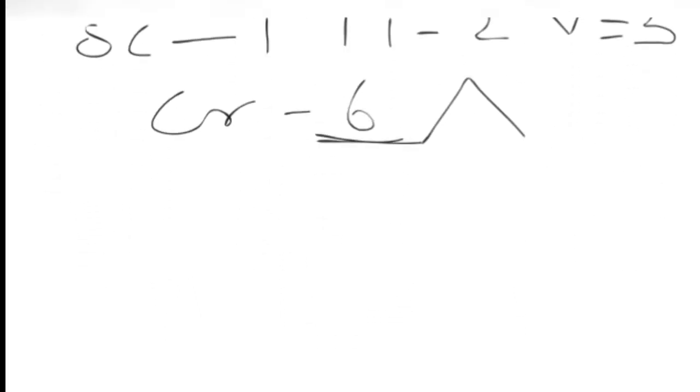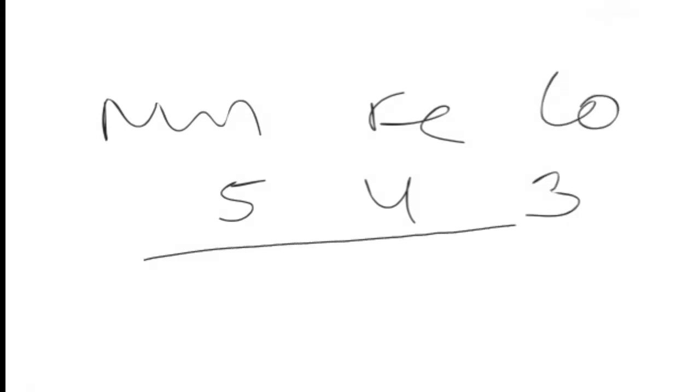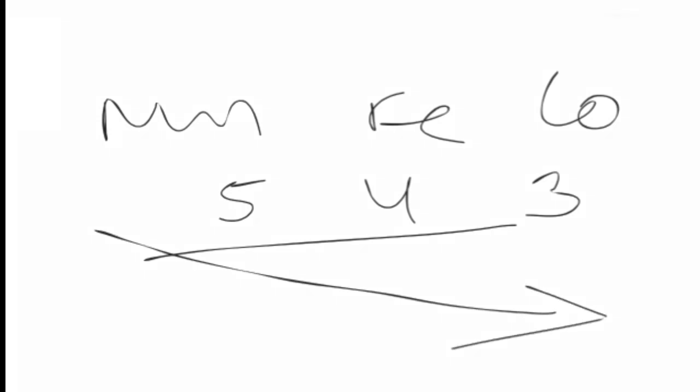When the number of unpaired electrons decreases, for example, iron and manganese, you take manganese, how many are there? 5. Iron, how many are there? 4. Cobalt, how many are there? 3. So what happened during that time? The melting point starts to decrease. I hope you understood the physical properties: melting points, boiling points, density and metallic strength of the transition elements.